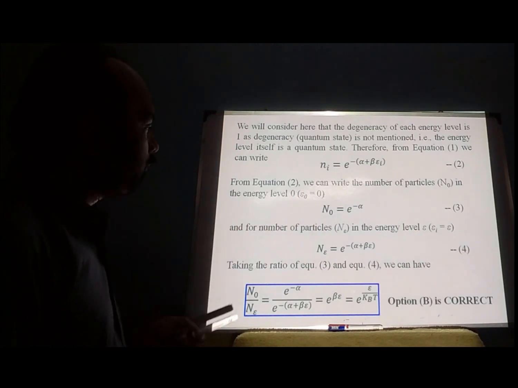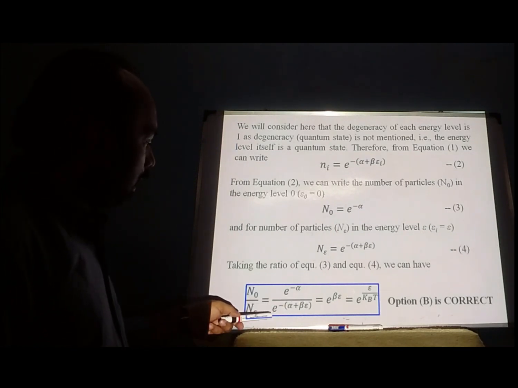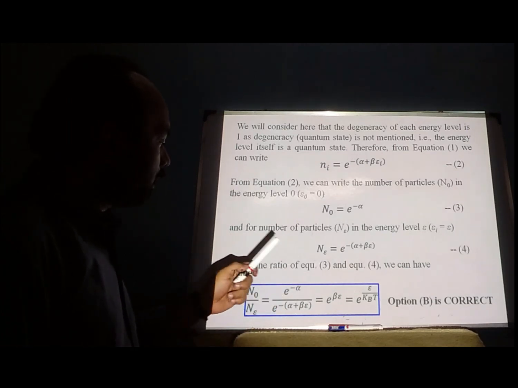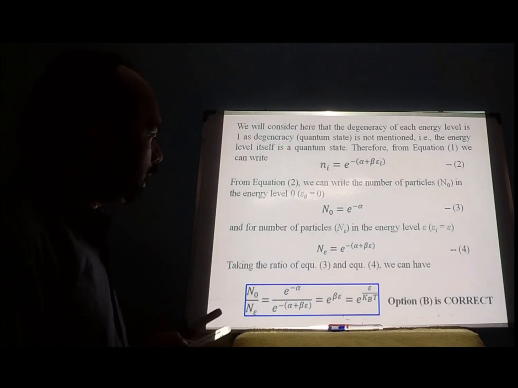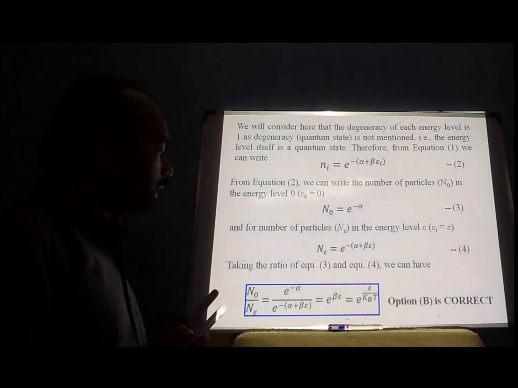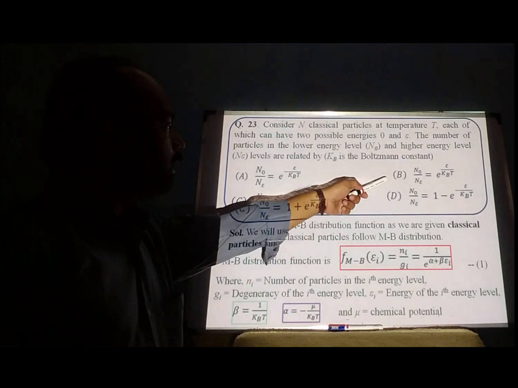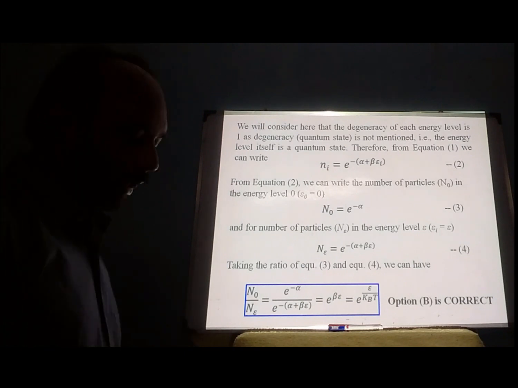So taking the ratio of 3 and 4, because we need to find out n0 by Ne, we can find that n0 by Ne is equal to e to the power minus alpha by e to the power minus (alpha plus beta epsilon), which is e to the power beta epsilon. That means n0 by Ne is equal to e to the power epsilon by kBT, because beta is equal to 1 by kBT. So we are given 4 options, and among them option B is the correct answer. So option B is correct.